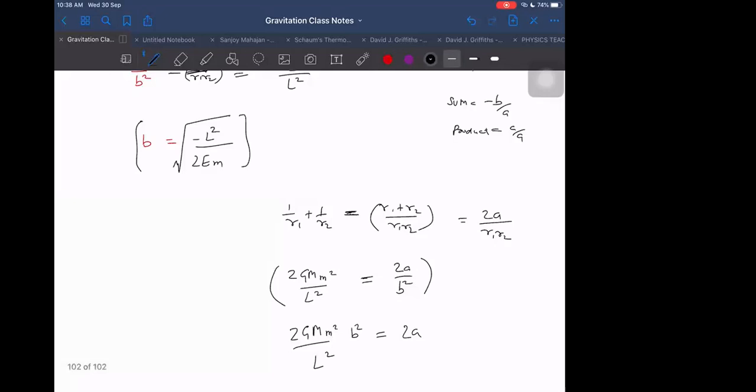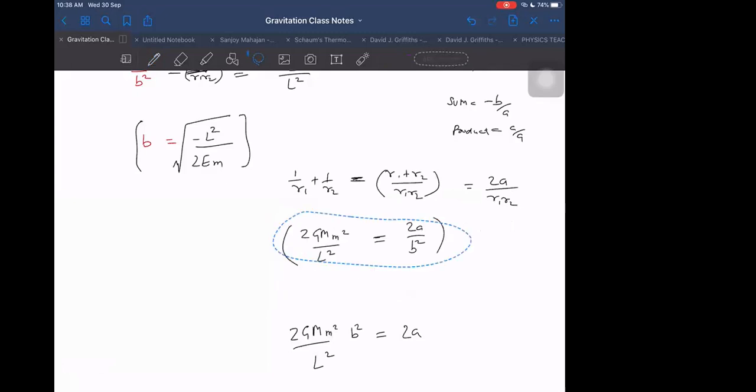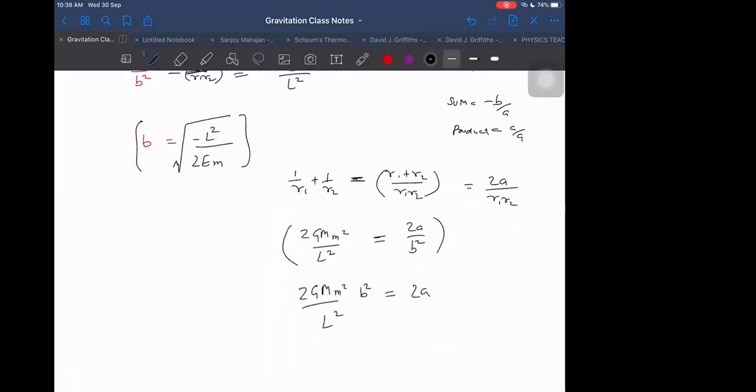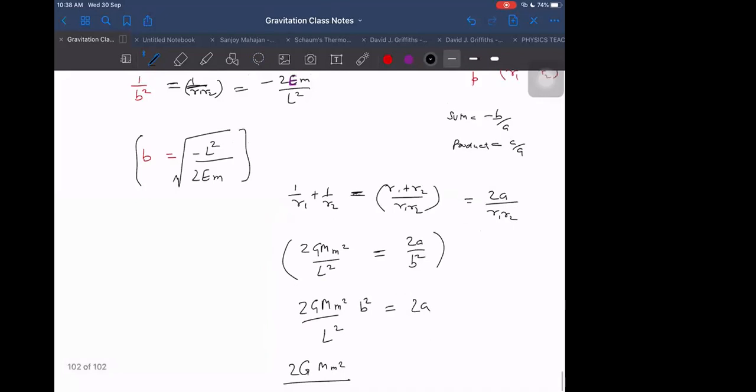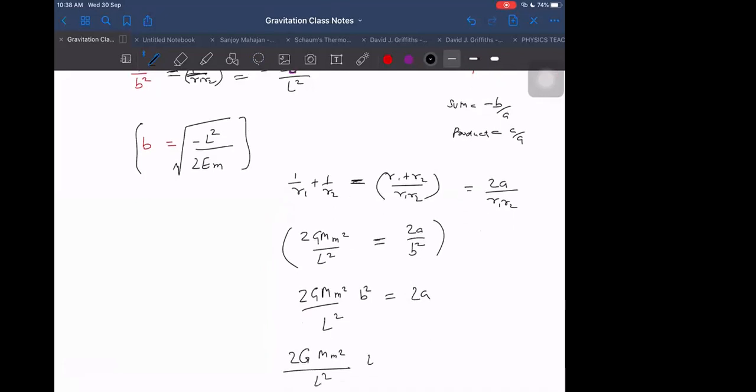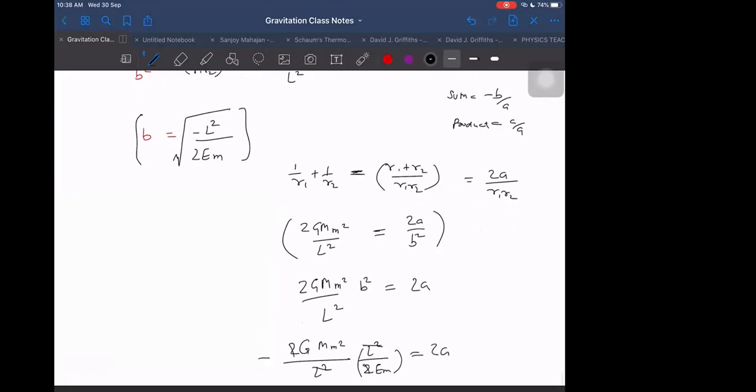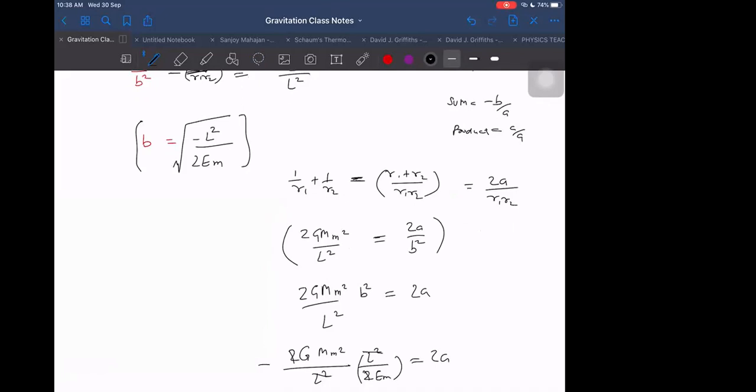Put the value of B from there again, and then see what we get. G capital M into small m. Put the value of B. 2G capital M small m square upon L square, B square. L square cancelled upon 2 into E into M with minus sign, is equal to 2A. So L square cancelled, and 2 cancelled with the 2 here. Then we are left with only E and M. One M is cancelled. Then we are left with just E.